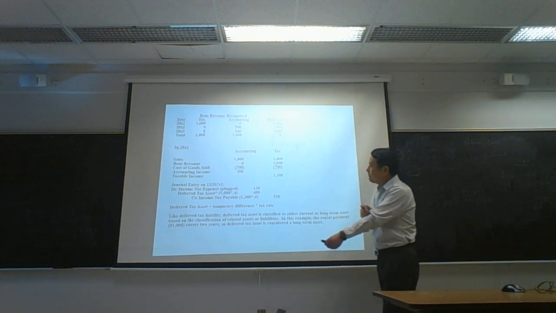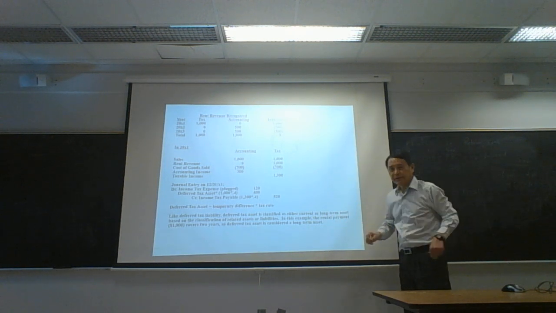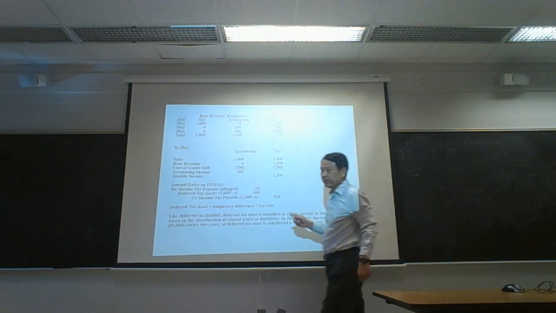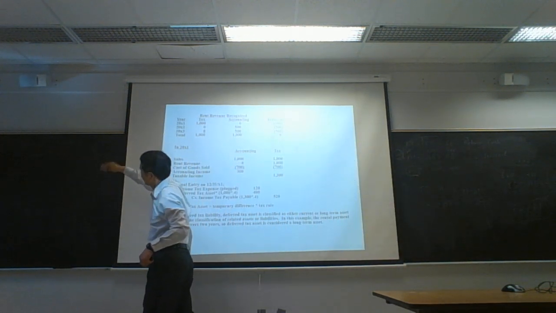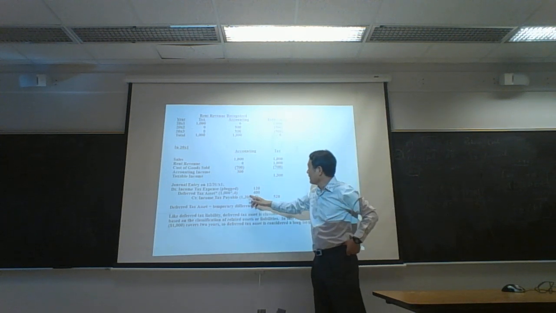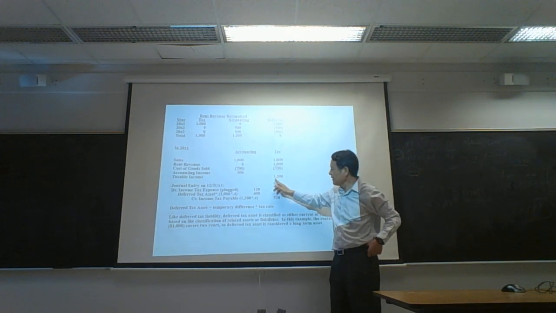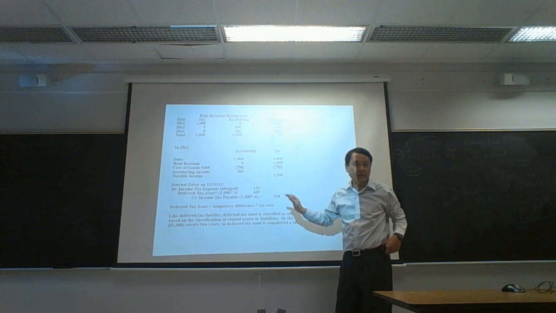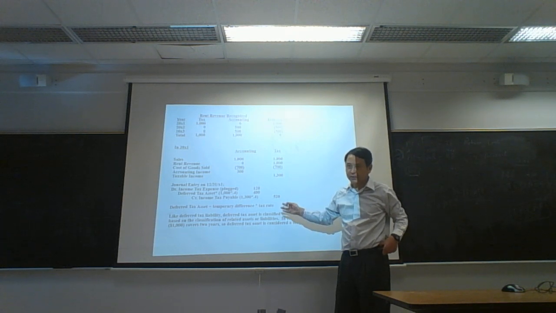So in 2001, the first thing we have to figure out is income tax payable. Income tax payable is always taxable income times tax rate, 40%. So 520 income tax payable. Okay? Income tax payable first.